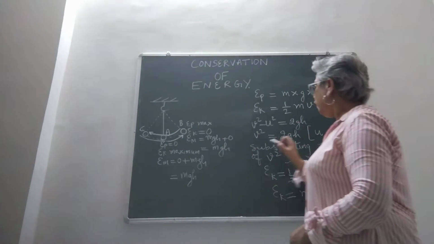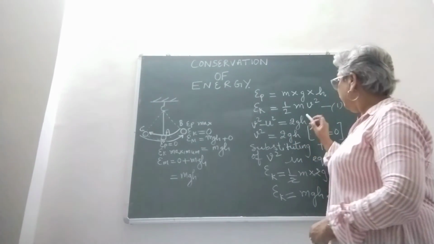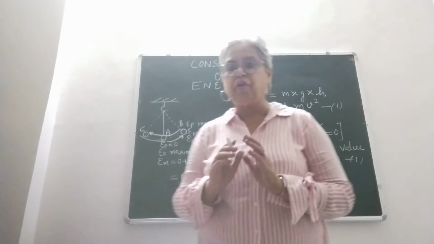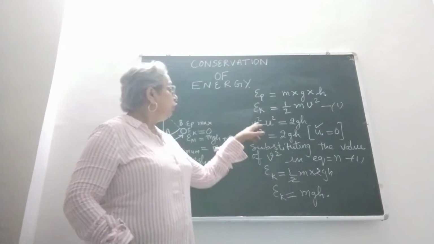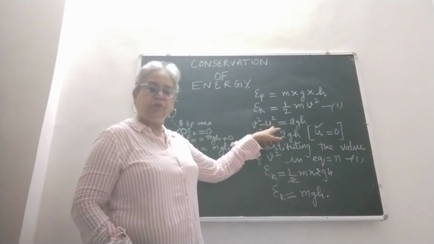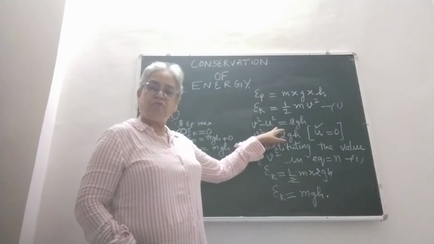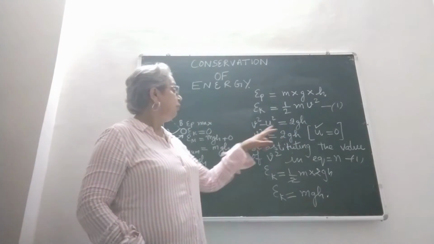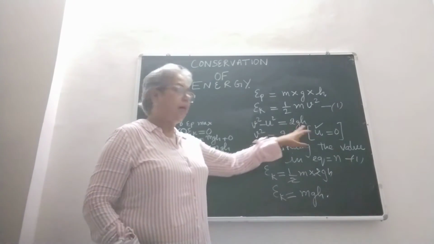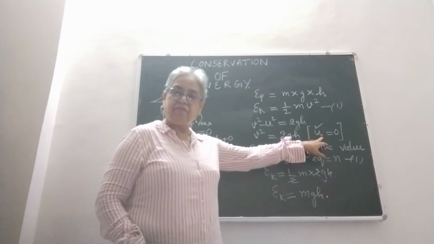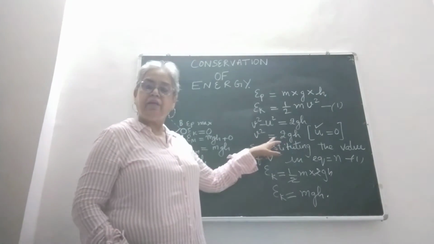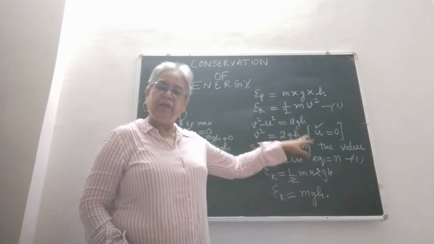Now when it starts falling, u becomes zero because it is falling from rest. So u is 0, and if we use the third equation of motion, v square minus u square is equal to 2gh, then we can omit u square as it is at rest. Initially the bob is at rest. So we get v square is equal to 2gh.